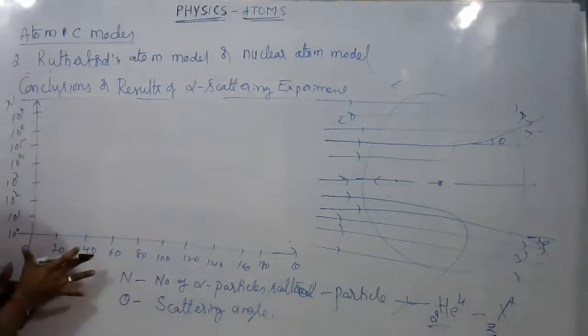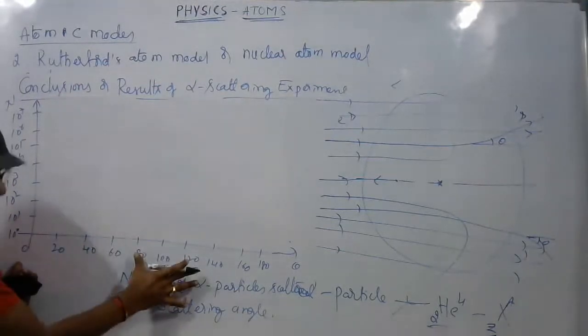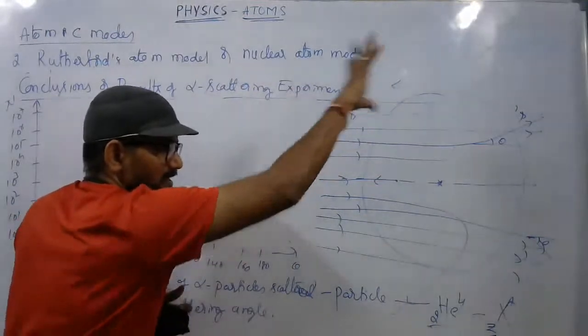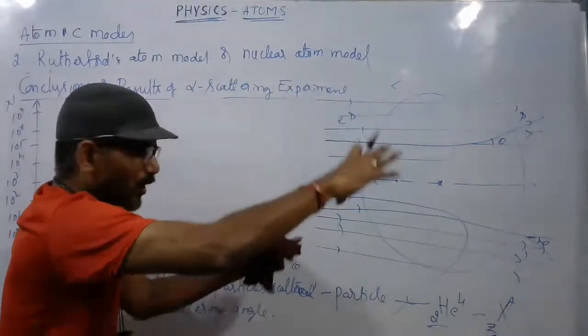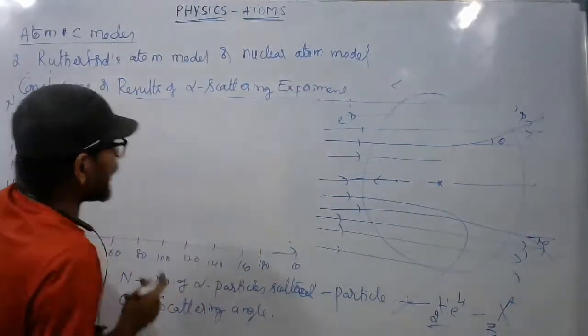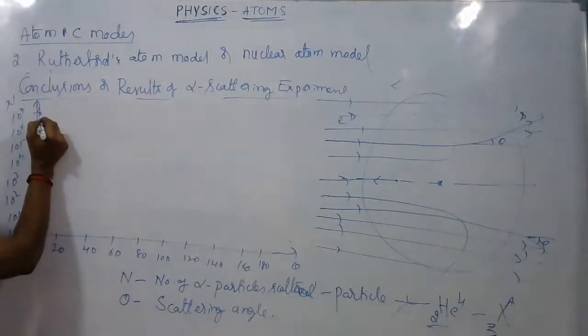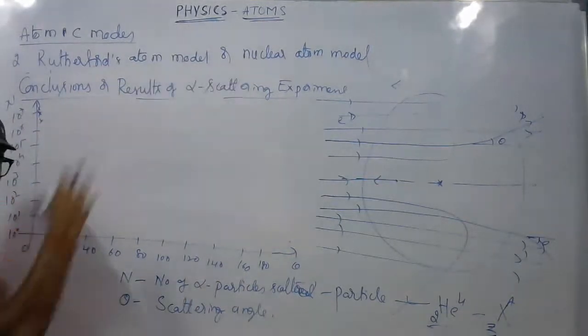It was observed that at smaller angles, almost at zero angle, a relatively huge number of particles are scattered, passing through the atom.